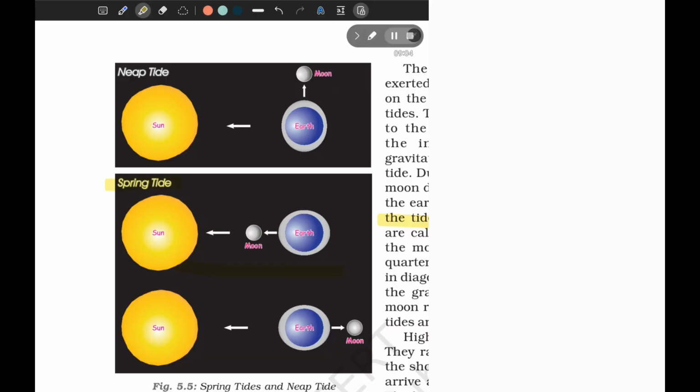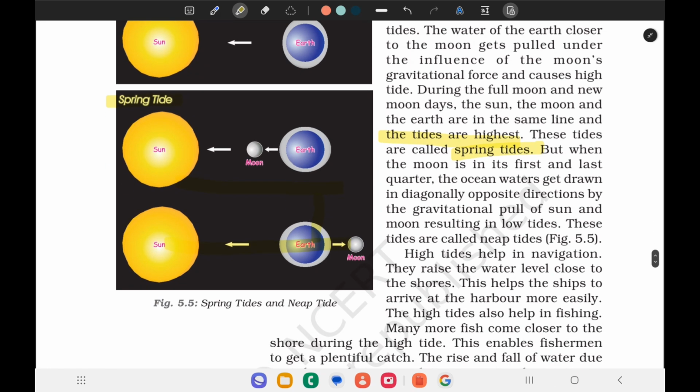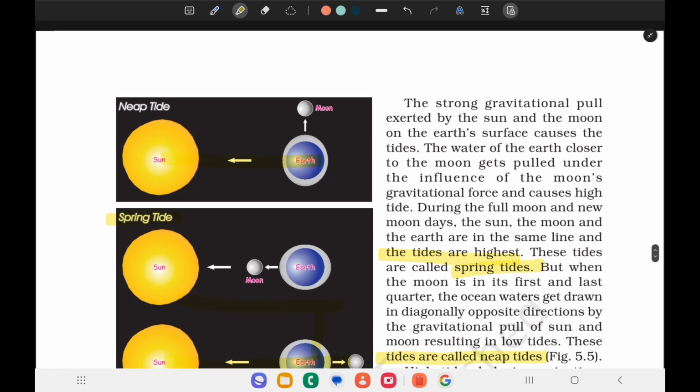But when the moon is in its first and last quarter, the ocean waters get drawn in diagonally opposite directions by the gravitational pulls of the sun and moon. See here, opposite directions by the gravitational pull of sun and moon. So it results in low tides. These tides are called neap tides. Here we can see the neap tides.